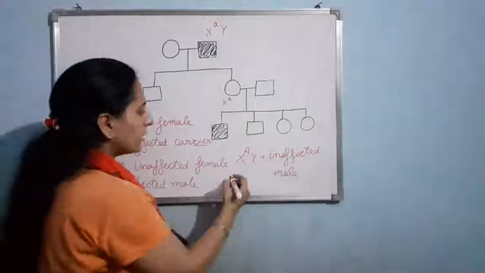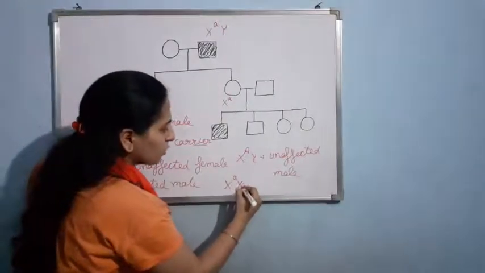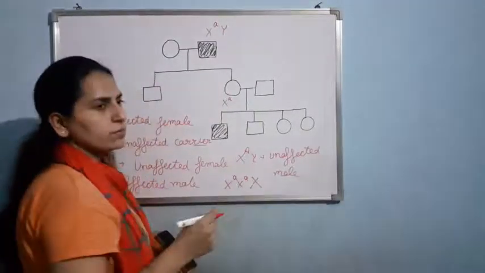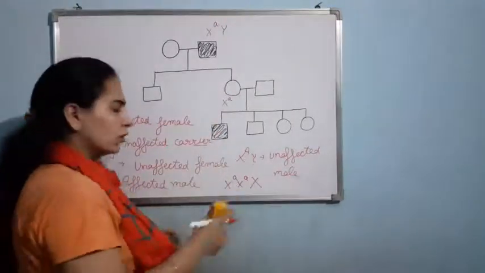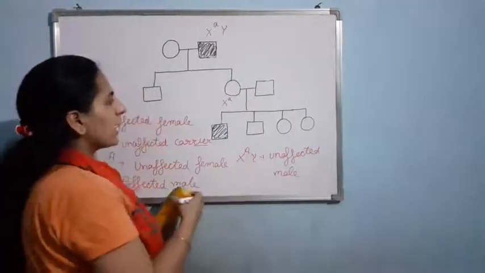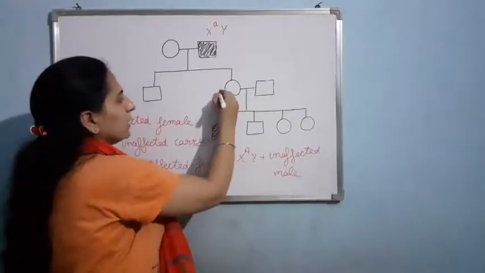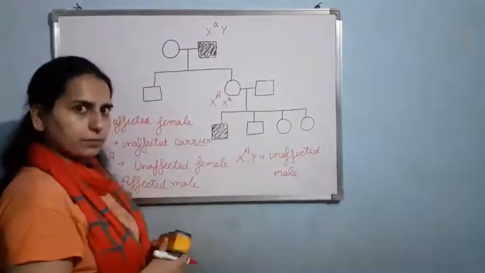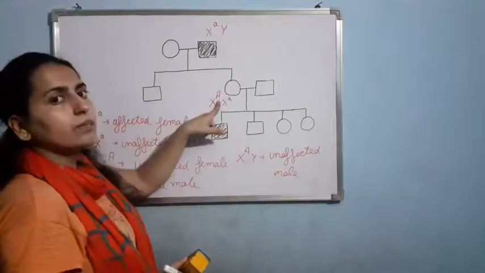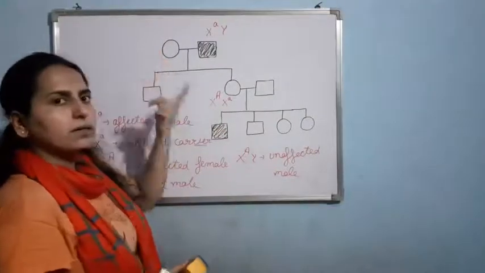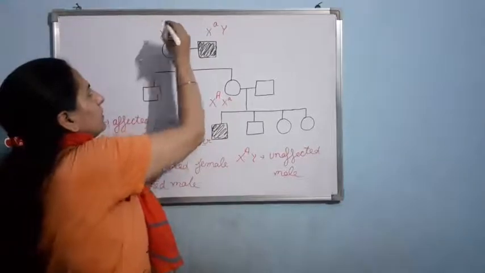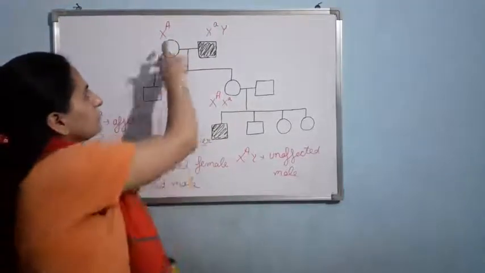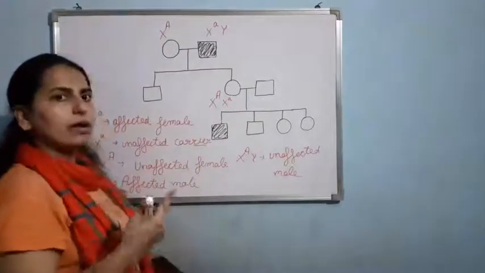So she can't be having X small a small a. This is not possible, because if this condition is there, then she will be affected. So what condition is present? X capital A and X small a. So I can say this capital A is coming from whom? From the mother, obviously. X capital A. Now here comes the mother, who will be having X small a or capital A.